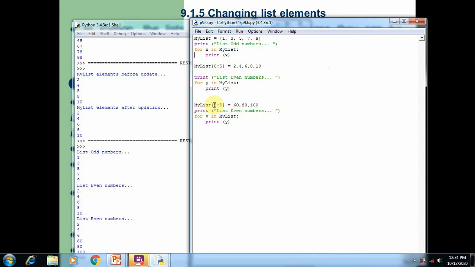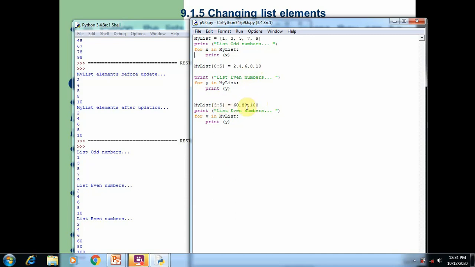After that we try to change a specific range from 3 to 5. It means from the fourth element to the fifth element. Now the fourth element is converted into 60, that is 8 is converted into 60, 10 is converted into 80, and 100, the last element, is added into the list. So by specifying the range of values, we can change the range of values in the list.